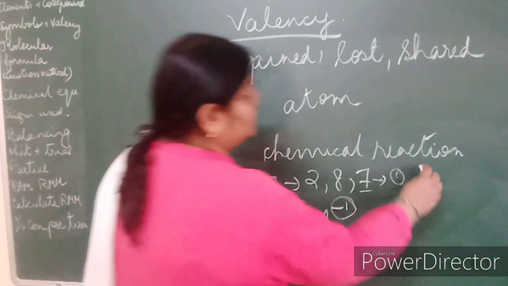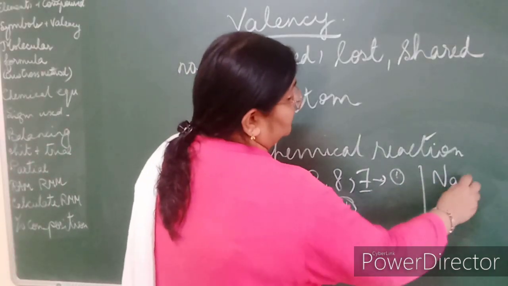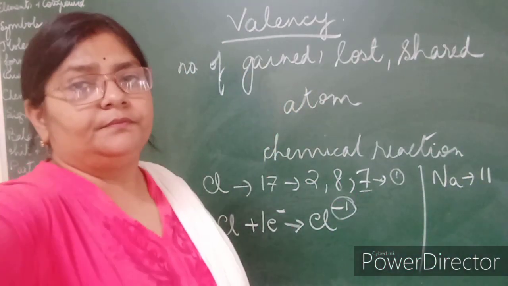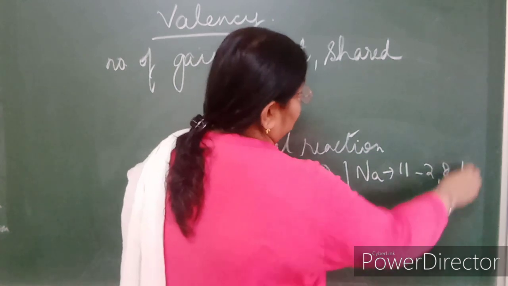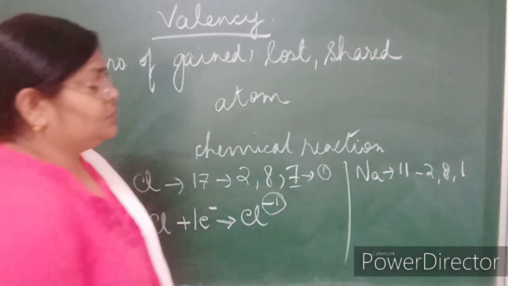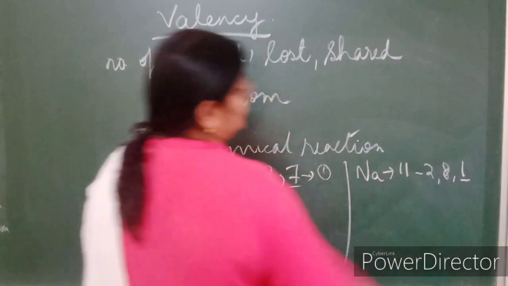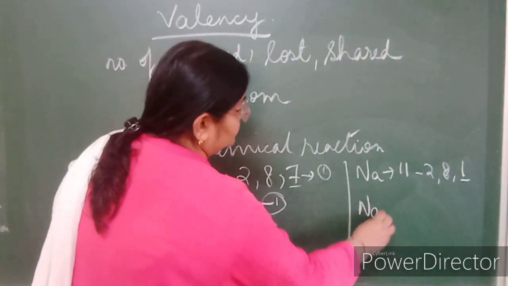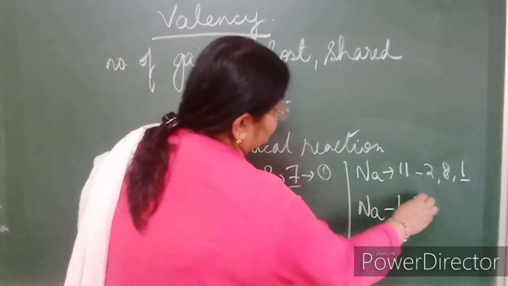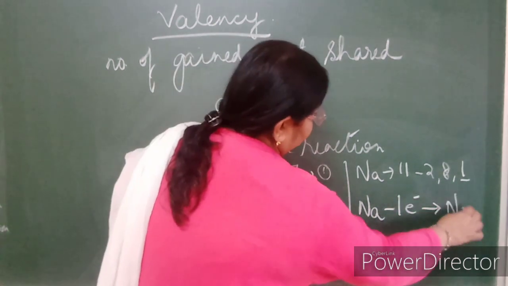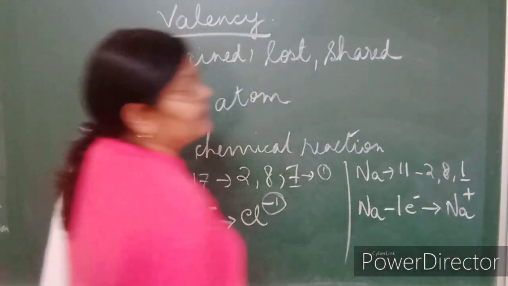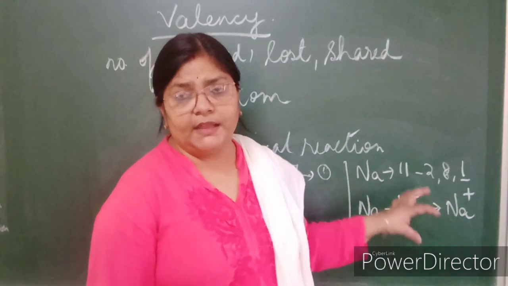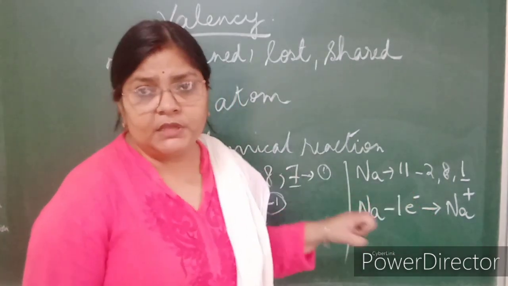Now if we talk about Na, sodium, atomic number 11. If we configure it, 2, 8, 1, right, so it can gain stability by giving away this one electron. So the sodium atom will lose one electron to gain stability, and in that process will gain a positive charge as it is losing one negative particle from the atom.